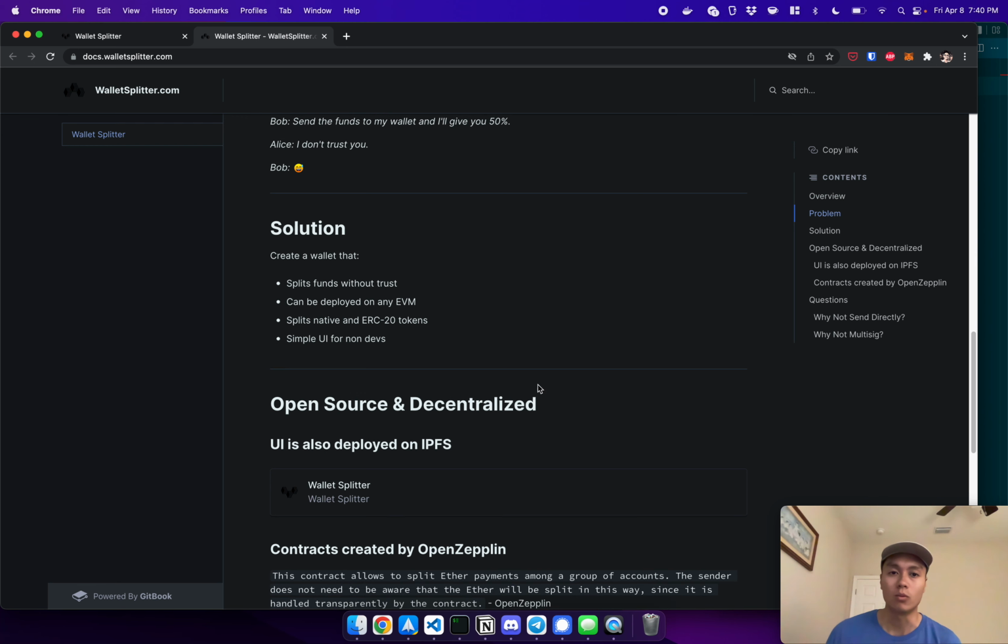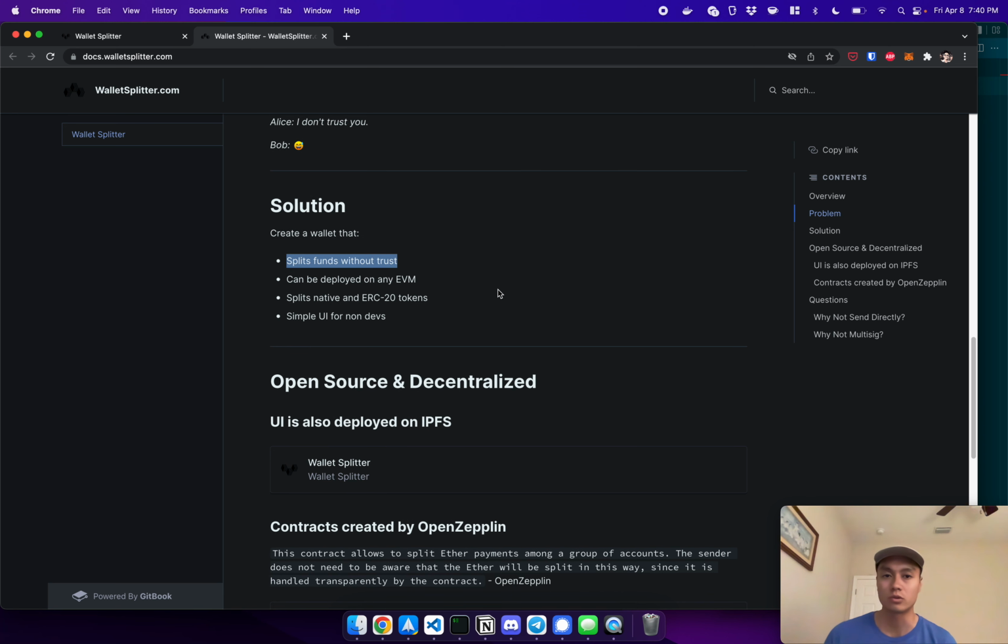And that is to create a wallet that has a couple properties. Number one is it splits funds without trust, right? It doesn't matter if I trust this person or not, the funds are always divided evenly. It can be deployed on any EVM. So for the demo, we'll use Harmony. It splits native tokens, so for example, Harmony ONE, and ERC20 tokens. So yeah, any token. And it's easy to deploy. So you don't have to be a developer. You don't have to write any smart contracts. Just click, and it should work.